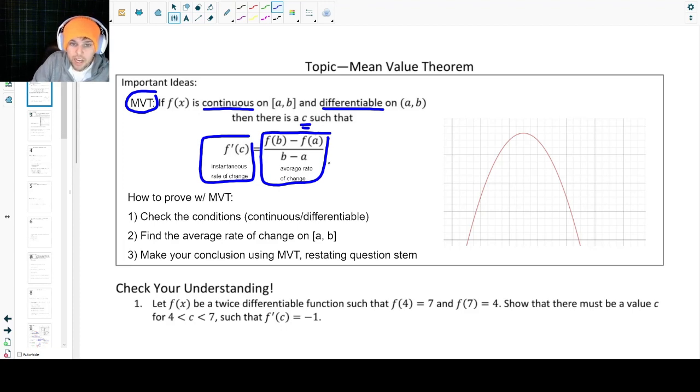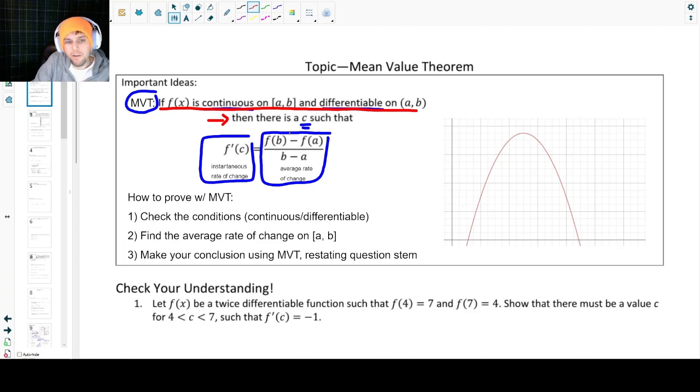This is the average rate of change on an interval, f of b minus f of a over b minus a. Now, when we're looking at the mean value theorem, we have the condition that we need to make sure is true. So this top line up here is our condition, the if part. So if we have a continuous function on a closed interval and it's differentiable on the same interval but open, then this right here is our conclusion.